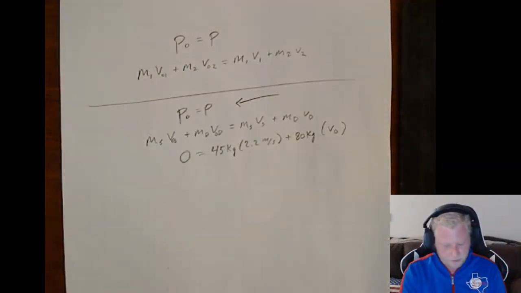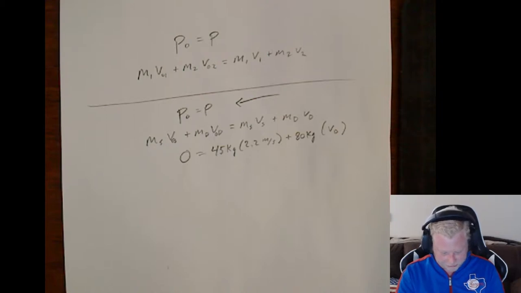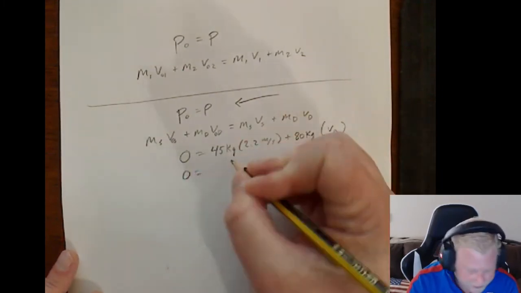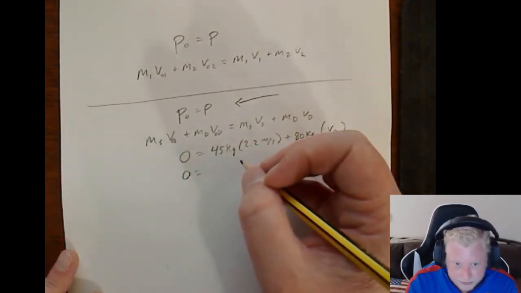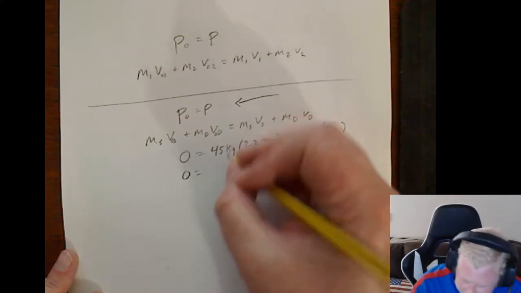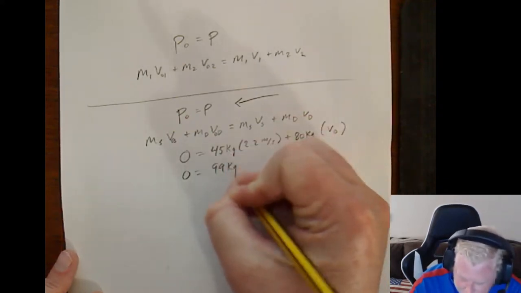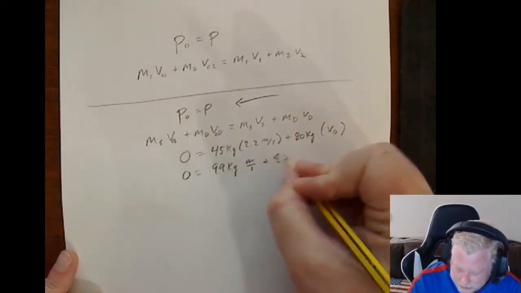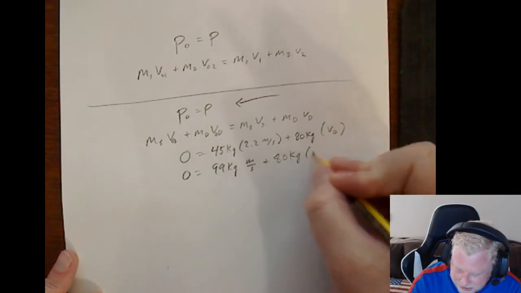So 45 times 2.2 gives us a momentum of 99 kilogram meters per second, plus David's mass times his unknown velocity.